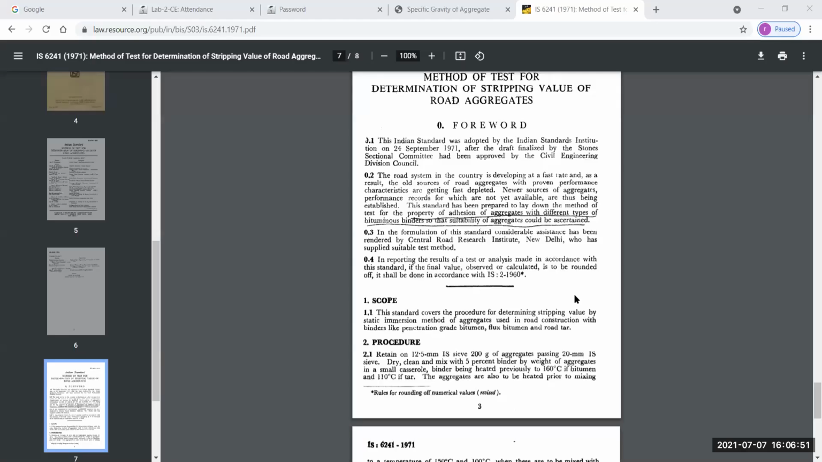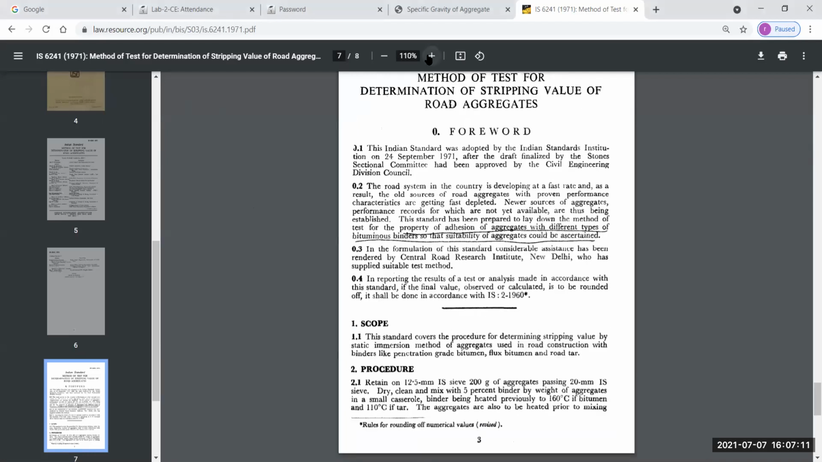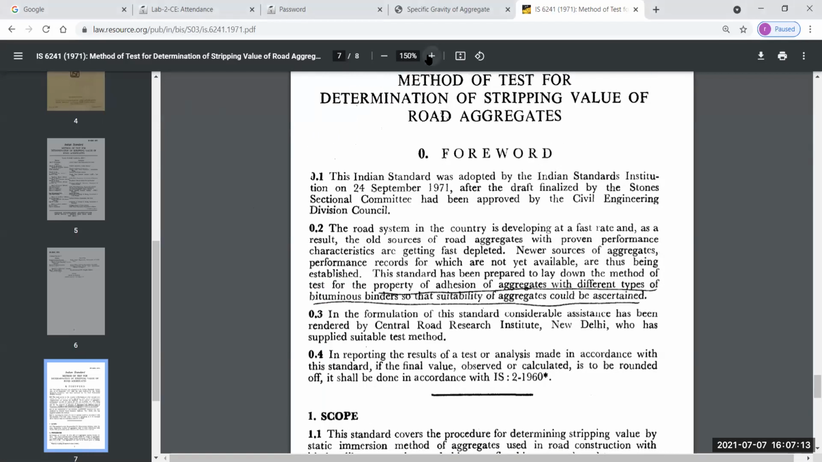This is visual to everyone. Method of test for determination of stripping value of road aggregate. Is this visual or not? Visual? Yes, sir. But it is blurry. Okay, okay, sir. Okay, just wait. Is it visual?